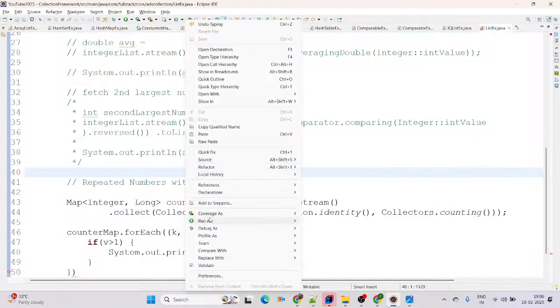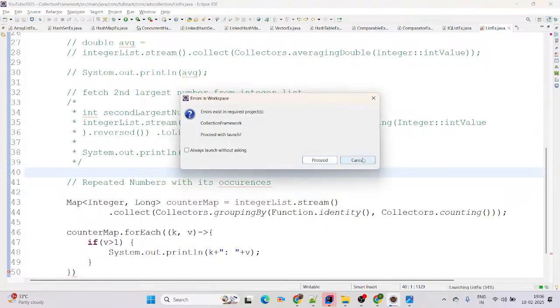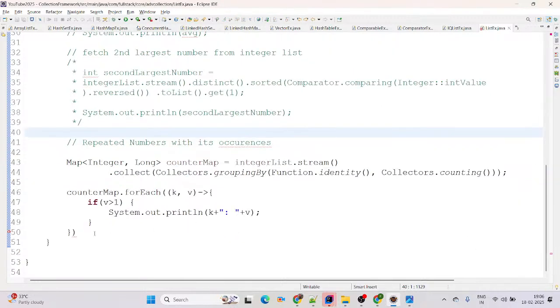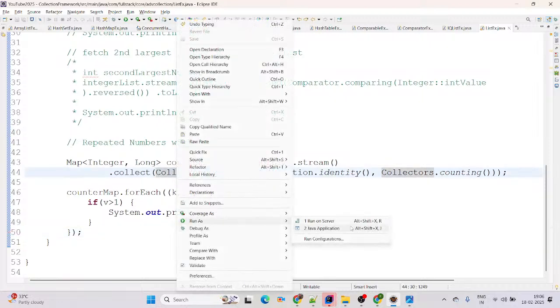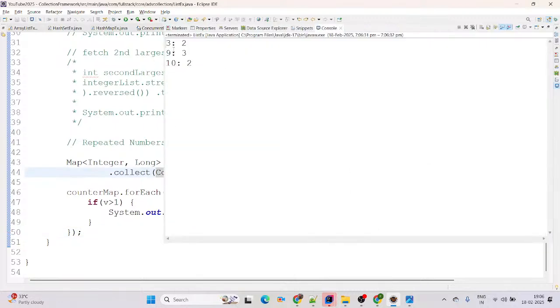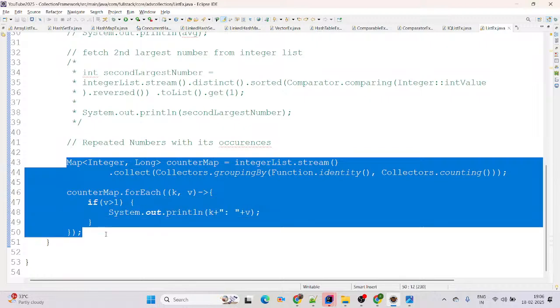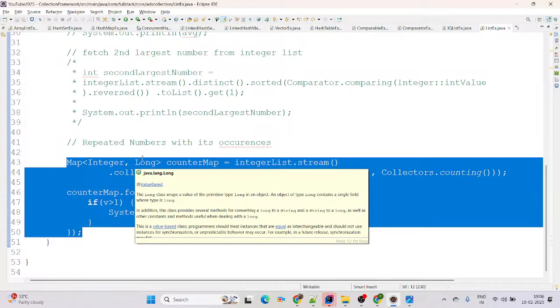Again I am trying to run as Java application. See on screen, it gives us a compile time problem. Why? Because of the syntax. Yeah, perfect. Now again I am trying to run as Java application. There is 3 available 2 times, 9 available 3 times, 10 available 2 times there. It means this is the code you can use to handle repeated numbers with their occurrences.